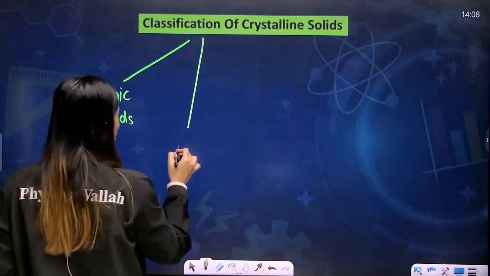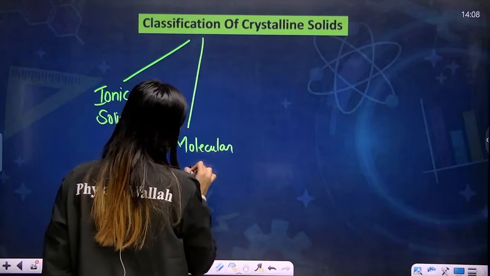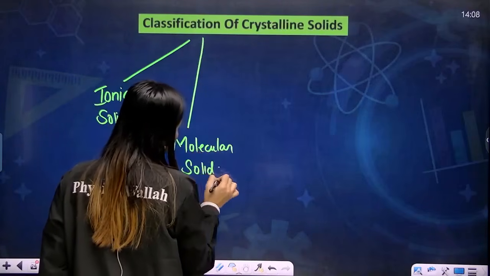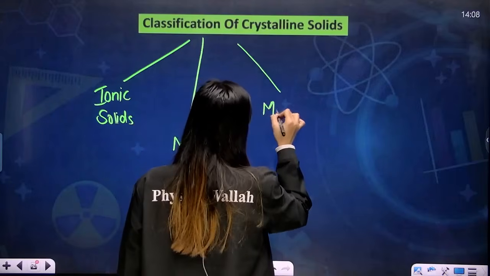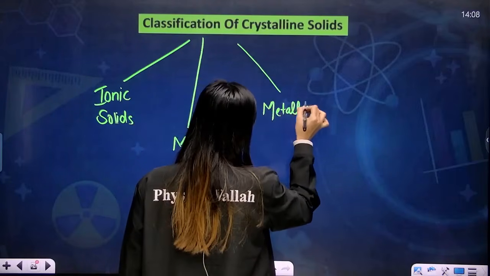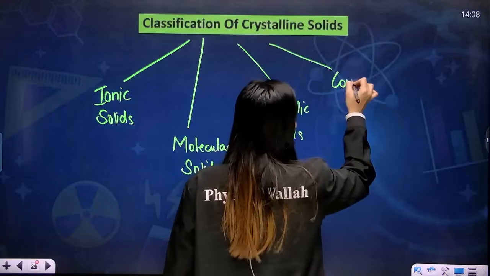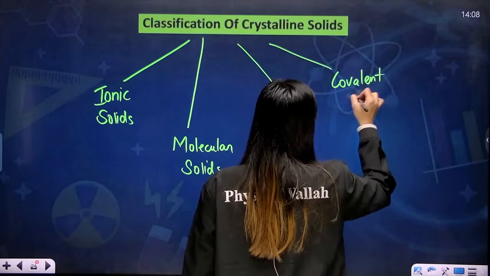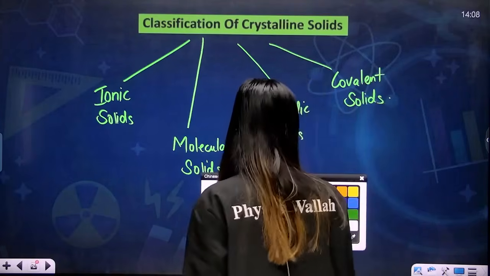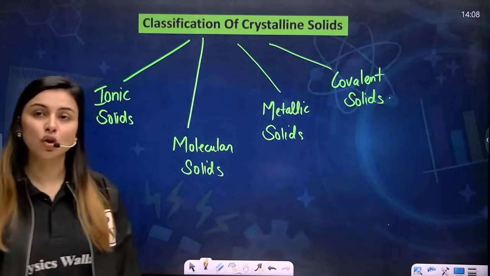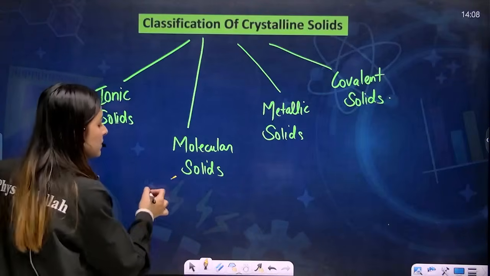The other is molecular solids. Then you have metallic solids. And then you have covalent solids. These are the 4 major types of crystalline solids that we will be discussing. Molecular solids can further be classified into 3 types.